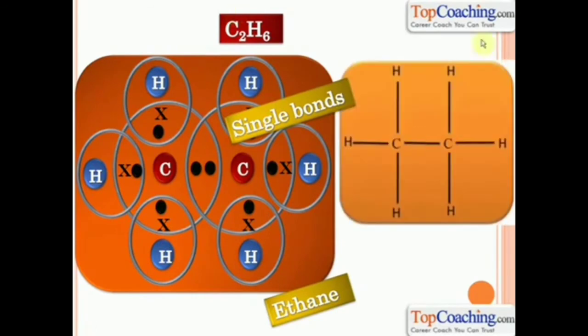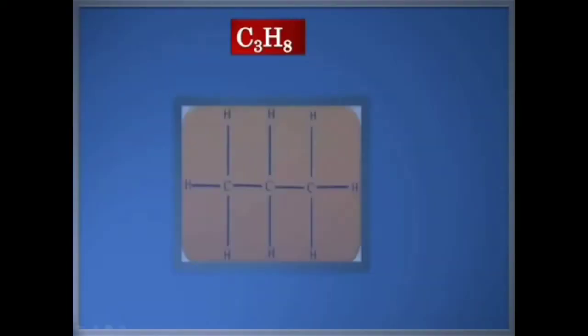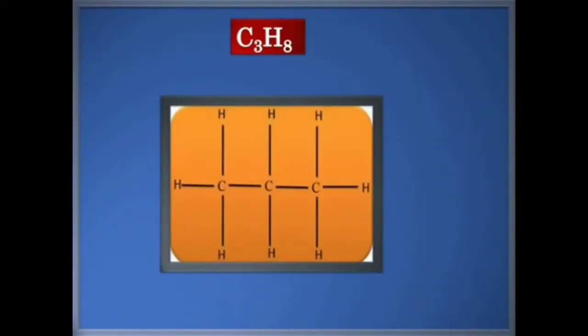This is the structure of ethane. As you can see, ethane has 1 carbon-carbon single bond and it has 6 carbon-hydrogen single bonds. Understood? Carbon surrounded by 3 hydrogens and 1 other carbon atom. This is ethane for you. Now, can you yourself predict what the structure of the next possible hydrocarbon will be? The next more complicated hydrocarbon? Well, the next hydrocarbon is C3H8 or propane.